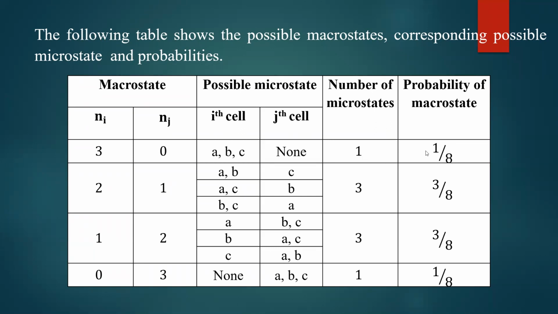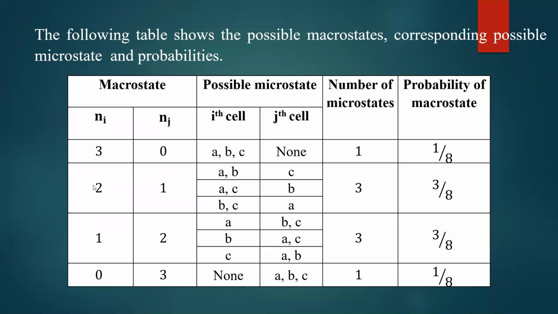So definitely it is 1 by 8. Total 8 microstates are possible. Out of 8, this combination has 1 microstate. So 1 by 8 is the probability of observing 3,0 particles: 3 particles in the ith cell, 0 particles in the jth cell.